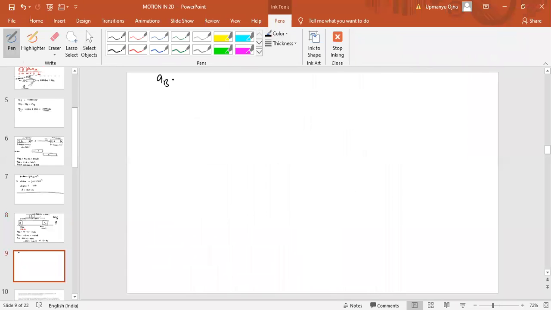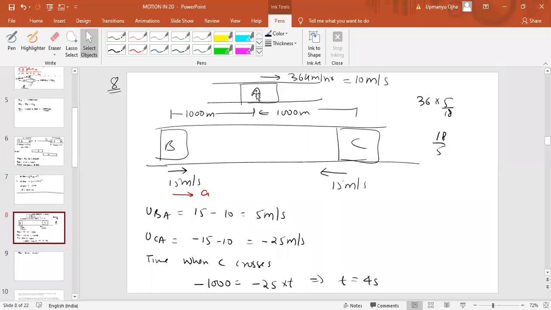It will be a minus 0, which is a meters per second square. Now, if A is the observer and B is the car which we are observing, how much should B get displaced to catch A?